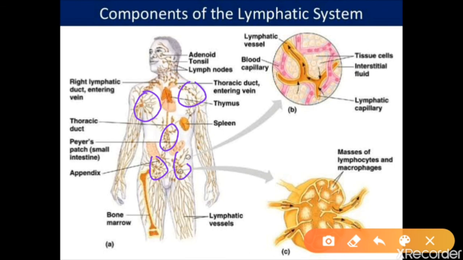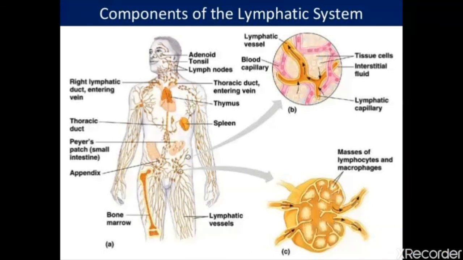These are the white blood cells that fight against diseases. In other words, the lymphocytes are the producers of white blood cells. This is the main army center of our body.